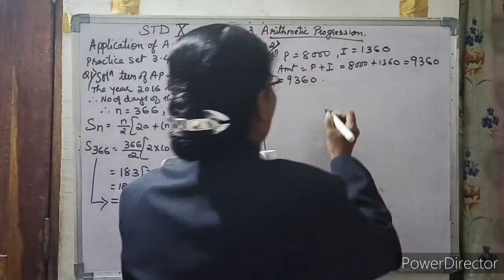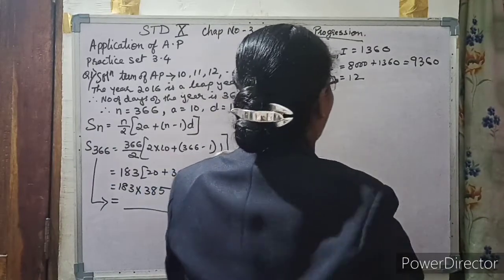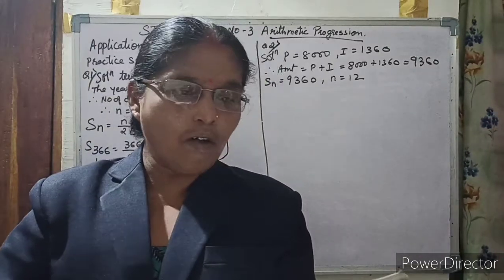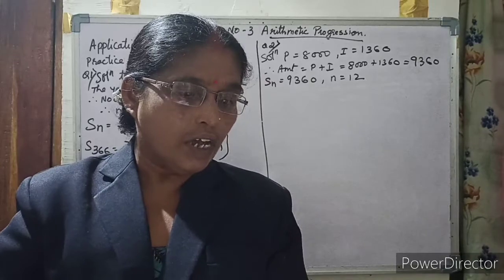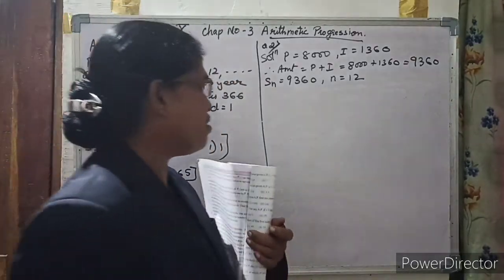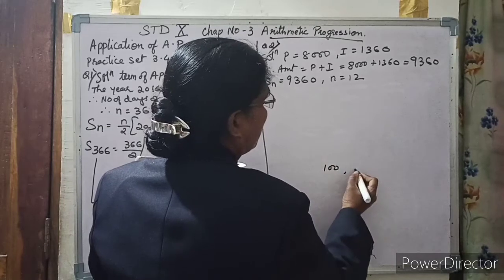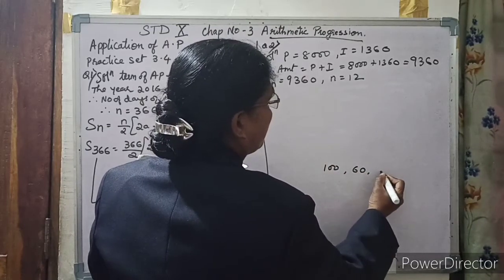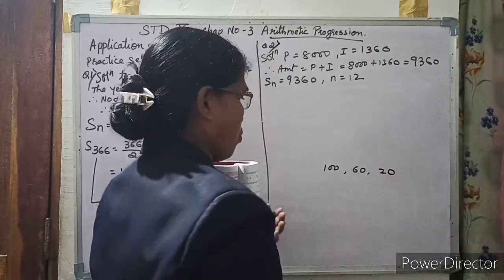That means n is equal to 12 monthly installments. Each installment being less than the previous one by 40. For example, if the first one is 100 rupees, the next will be 60 and the next will be 20, and so on.